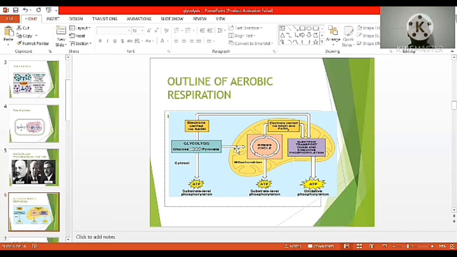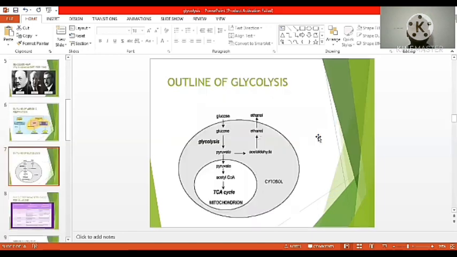Then the acetyl CoA enters the Krebs cycle, which occurs in the matrix of the mitochondria. Then electron transport occurs in the inner membrane of the mitochondria. Finally, the end product of aerobic respiration is ATP production. ATP is the biocurrency, an indispensable molecule for cellular metabolism.